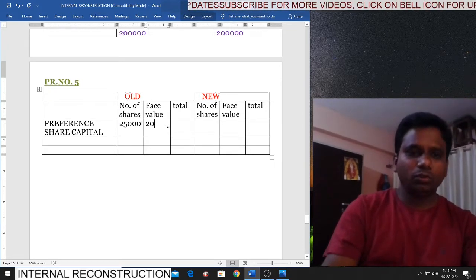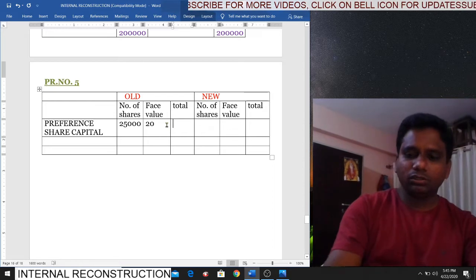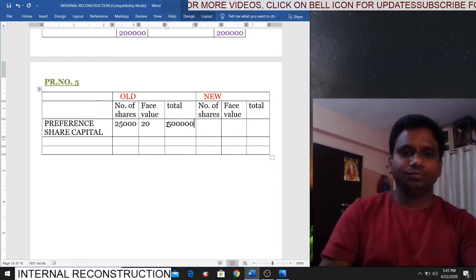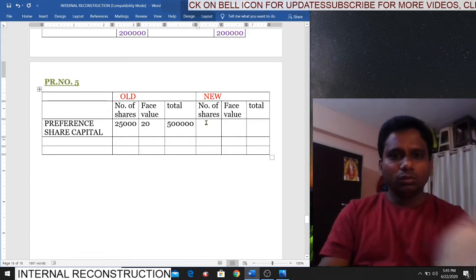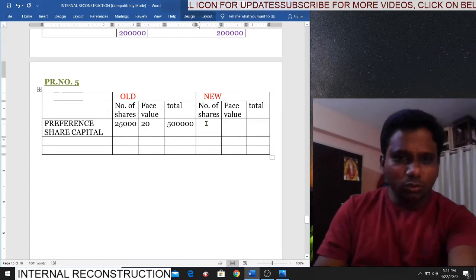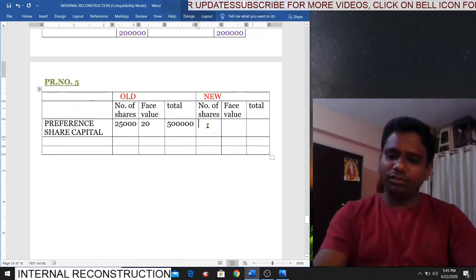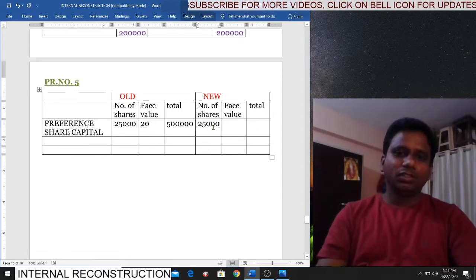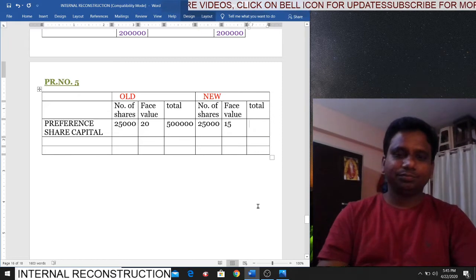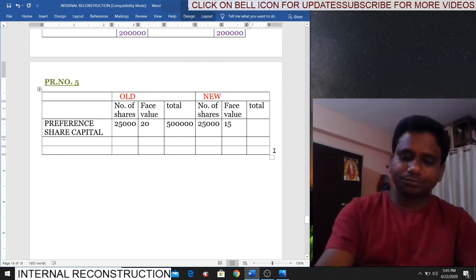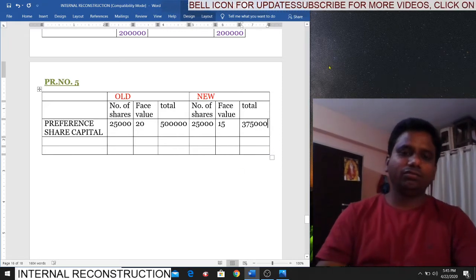What is the face value? 20. Total amount? 5 lakhs. Is it clear, students? Now, new amounts. What is the new number of preference shares? 25,000 only. And what is the face value? 15. Total amount? How much? 3,75,000.